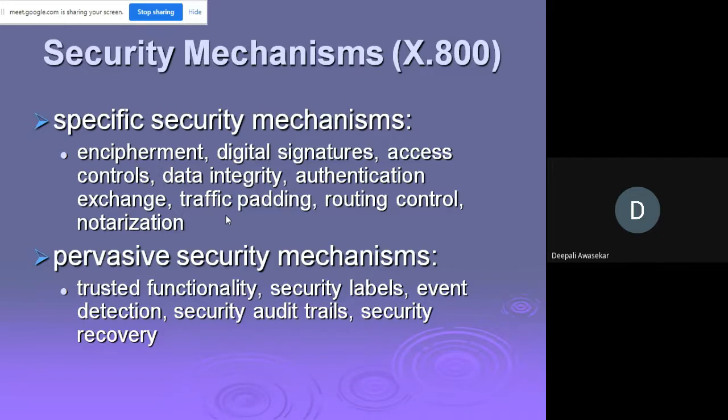Now, in specific security mechanisms, we have encipherment, digital signature, access control, data integrity, authentication exchange, traffic padding, routing control, and notarization. We will all see this in detail, because the rest of the chapter and the rest of the subject moves along this. And what are pervasive security mechanisms? These are trusted functionality, security labels, event detection, security audit trails, and security recovery.